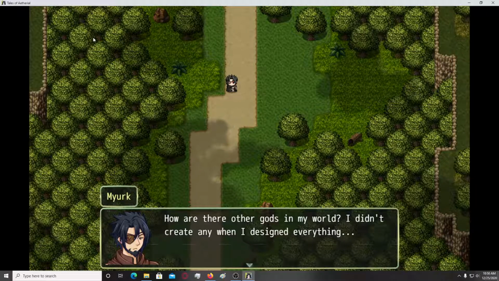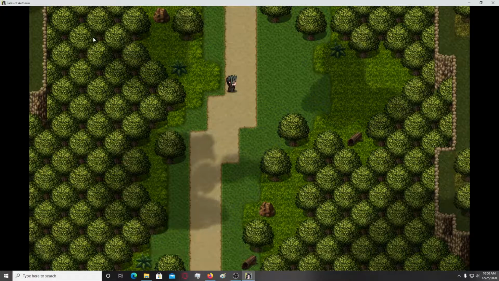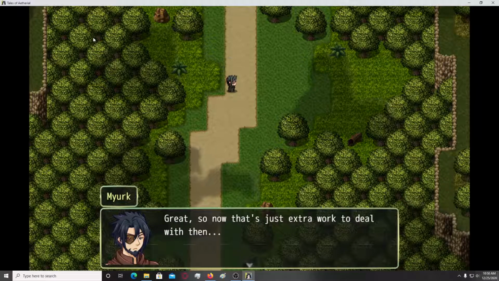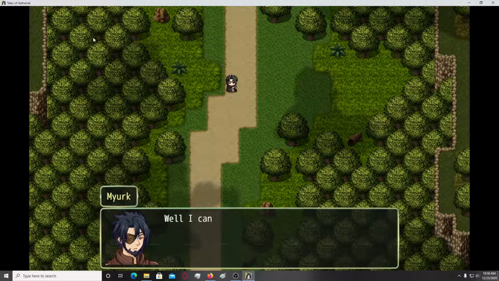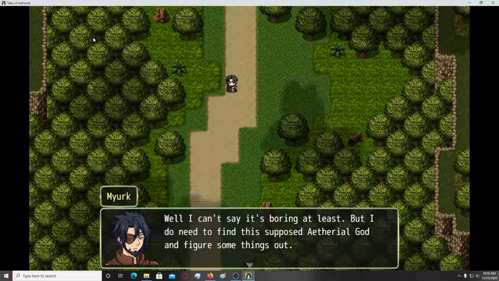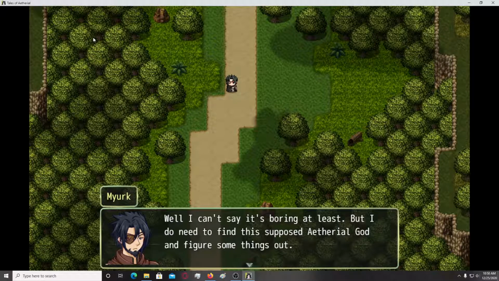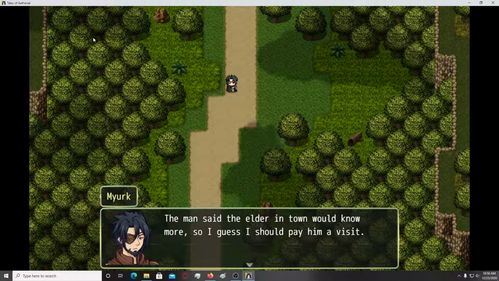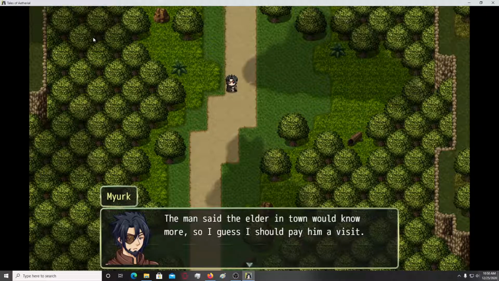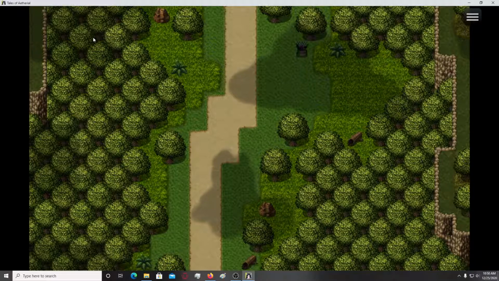How are other gods in my world? I didn't create any when I designed everything. So now that's just extra work to deal with them. Well, I can't say it's boring at least, but I do need to find this supposed Aetherial god and figure some things out. The man said the elder in town would know more, so I guess I should pay him a visit. Okay, so let me guess.